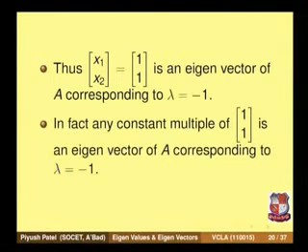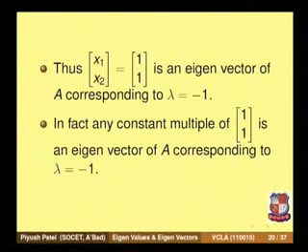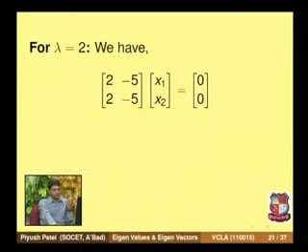minus 1, and in fact any constant multiple of (1, 1) is an eigenvector of A corresponding to lambda equal to minus 1, because the eigenvectors are infinitely many. If you have one eigenvector, from it you can find infinitely many other eigenvectors for the matrix A corresponding to the same eigenvalue lambda equal to minus 1. So all constant multiples of any eigenvector are again eigenvectors.